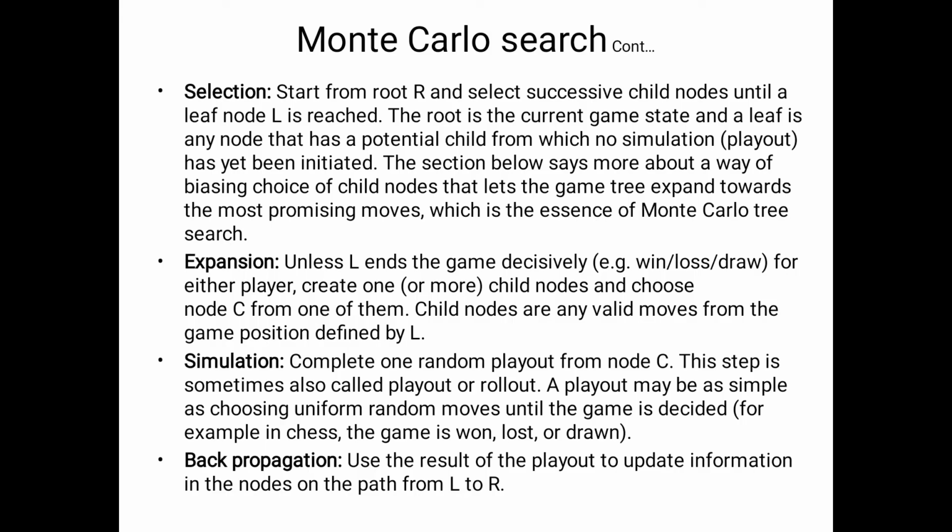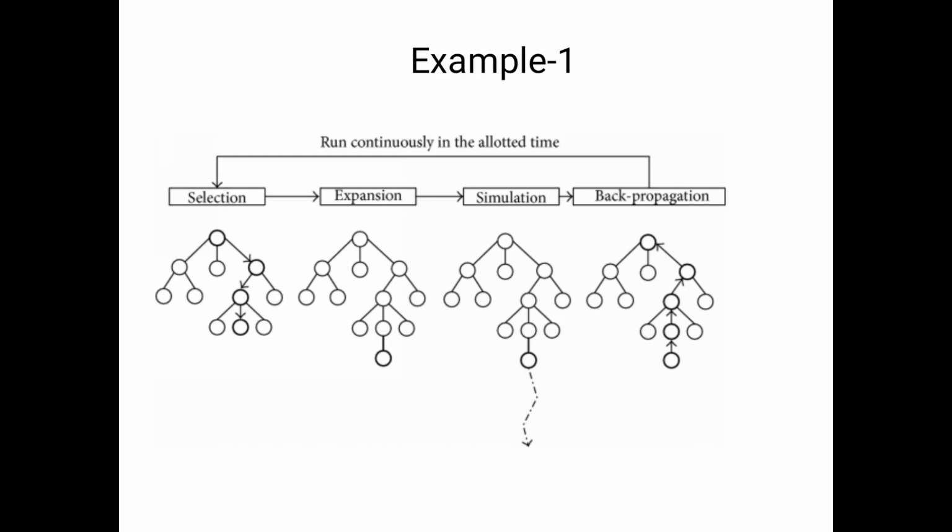Finally we apply the backtracking from the goal state to the parent node with the help of directional arrows. This is the process of Monte Carlo search. Here we will consider one small example. At the time of selection, we will consider the root node to the next level, where the goal is available. In this particular example, selection and expansion are the same process. At the time the goal is reached, we will apply the bold. Please observe the circle with the bold. In that situation, we will apply the simulation at the goal state.